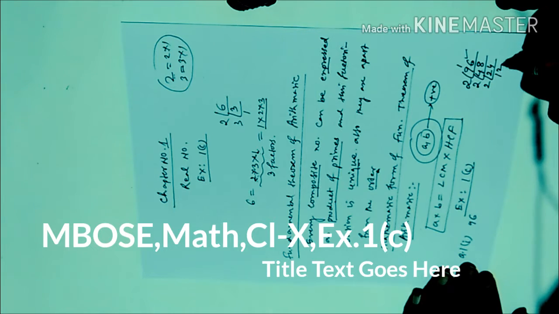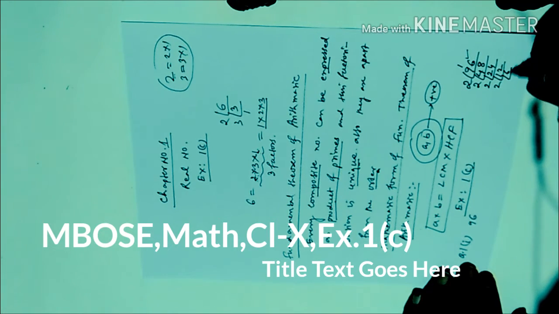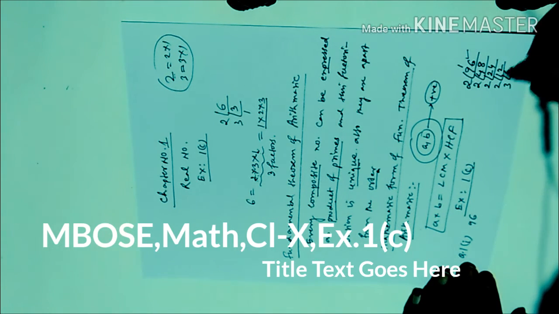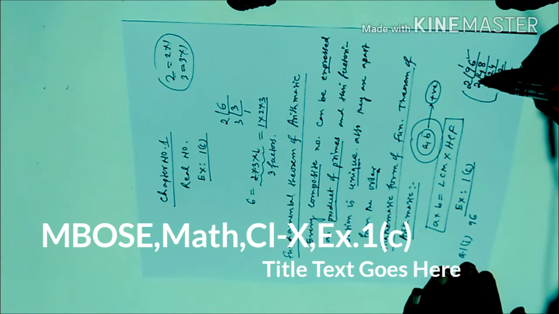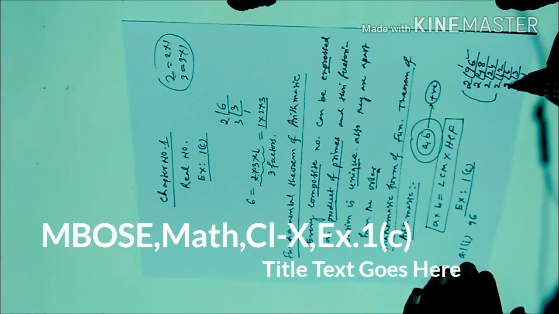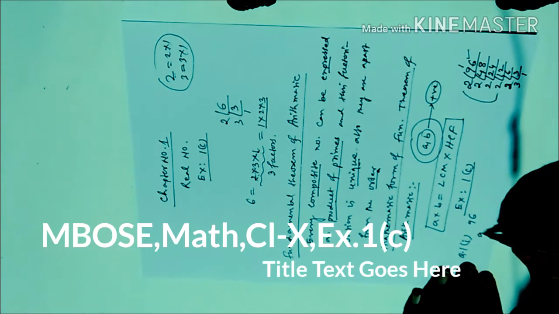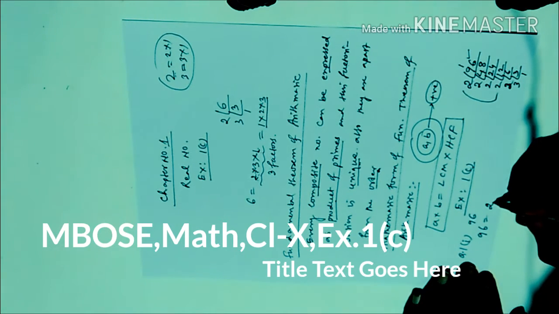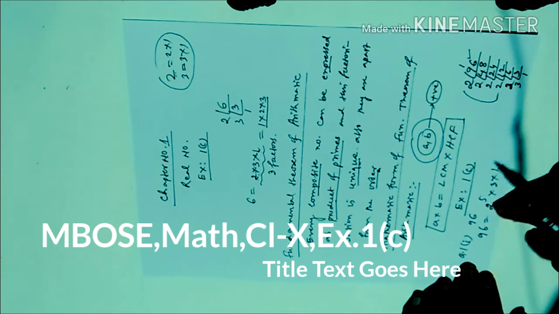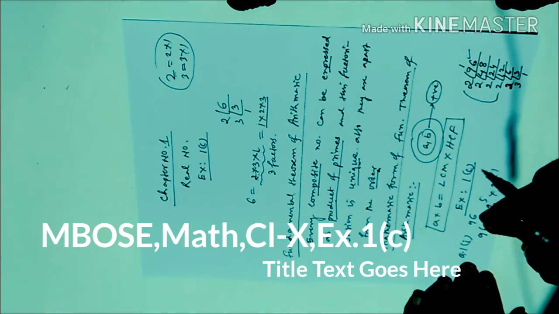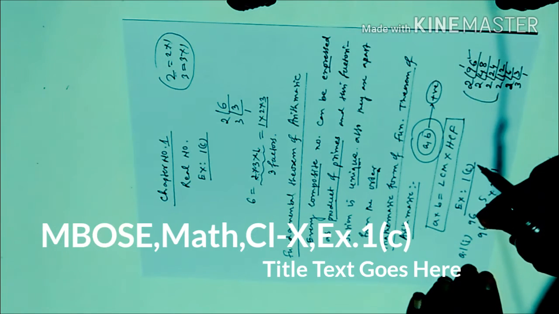Next 2 twos are 4. Then 2 ones are 2. Here we get 3, then 3 ones. Then 2 appears how many times here? You see 1, 2, 3, 4, 5 times. So 96 means 2 five times into 3 into 1. So this is the prime factors form of 96.